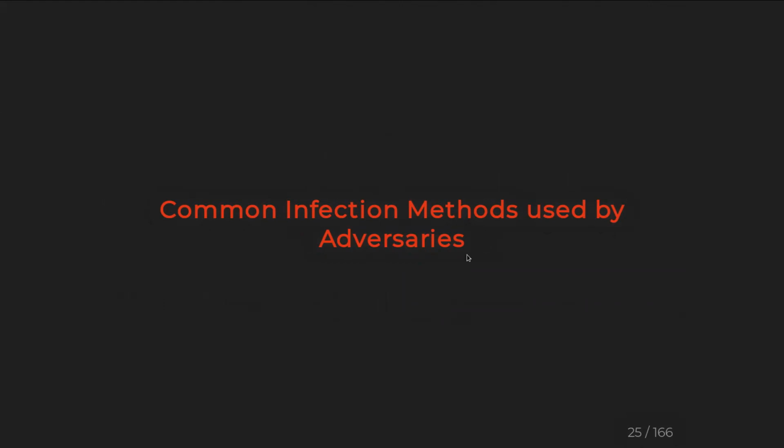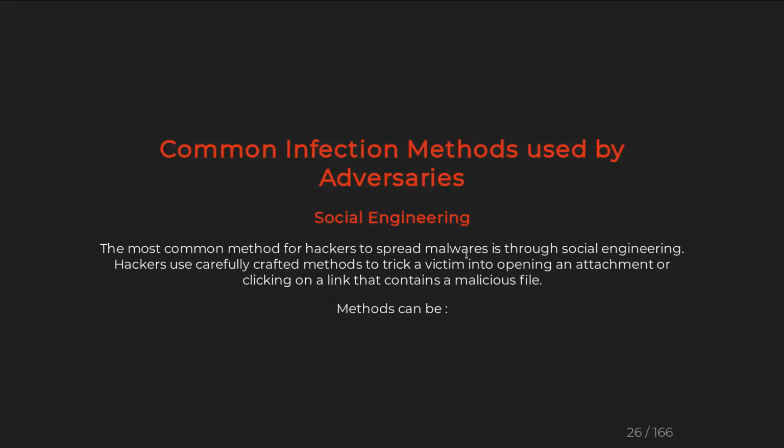Okay, we'll talk a little about common infection methods, how a user gets infected with this malicious piece of code. Basically, social engineering, which, as you know, works like a Trojan. Say I have a website with some malicious code, and I send you an email saying, look at this website, it offers this many free services. Probably you will look at the website, and probably you will click some links.